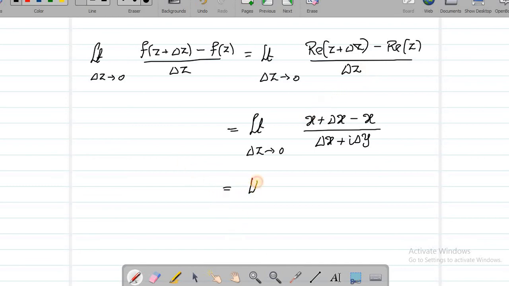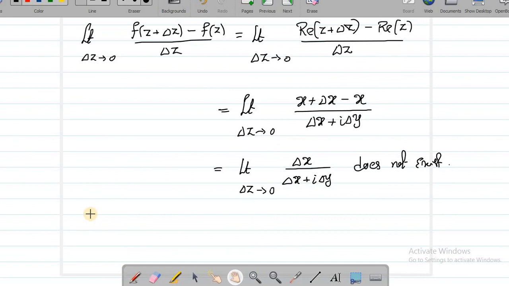So finally we get the limit as delta z goes to 0 of delta x by delta x plus i delta y. Here it is the same thing that we got earlier, and we know this limit does not exist. So if it doesn't exist, I can say the function is not differentiable at any point. Therefore, the conclusion is f of z equal to